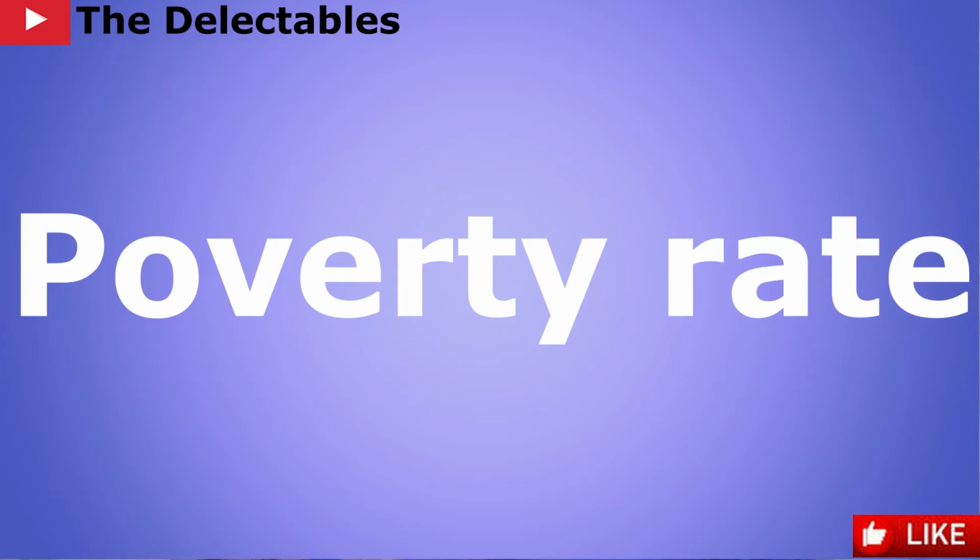So let's talk about the rate of poverty in these two countries. In South Africa, 16.6% of the total population lives below the world recognized poverty line, while in Kenya it is above 36% of the population that is living below the poverty line. This shows that on the average, people in South Africa are not as poor as people in Kenya.